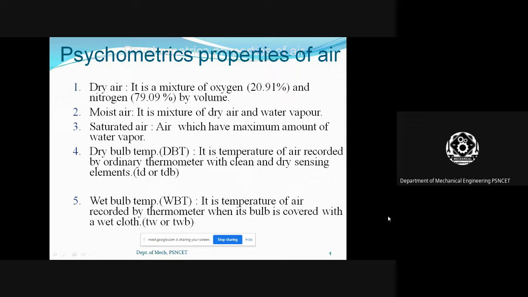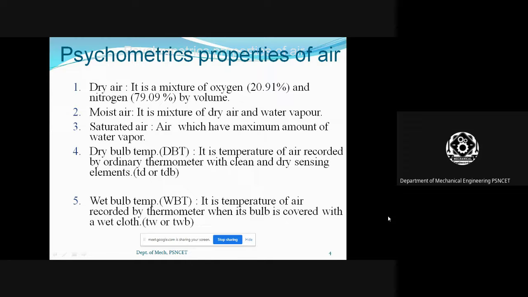Second property is moist air. Moist air is nothing but a mixture of dry air and water vapor. Before going to that, what do you mean by moisture? Moisture is nothing but water vapor present in the air. So moist air is defined as a mixture of dry air and water vapor.